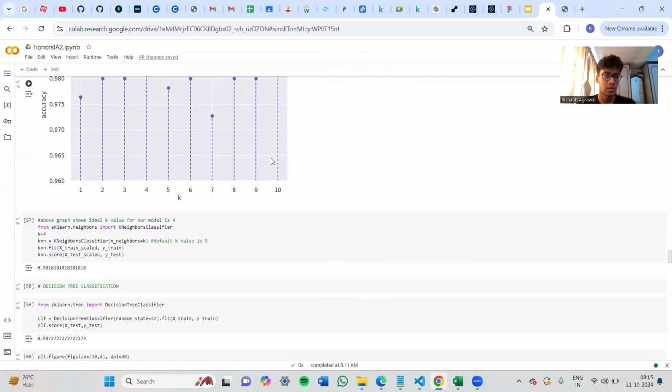Here. So the above graph shows the ideal K value for the model is 4. It gives a KNN score of 0.9818.